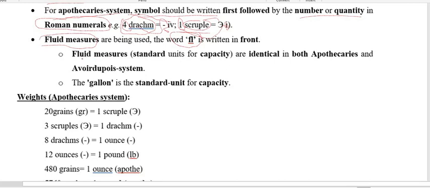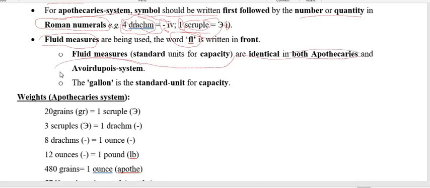This is common for both systems of weight and measure, I mean both the apothecaries and the Avoirdupois systems. The fluid measures have the same FL, and gallon is used as a standard unit of capacity.